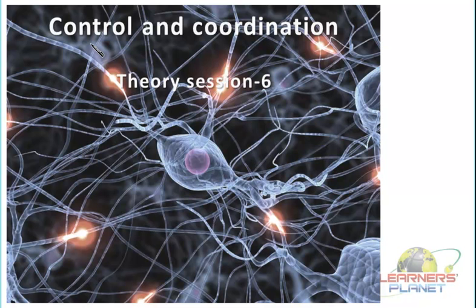Let us continue with the chapter Control and Coordination. In the previous session we studied the system functioning in human beings for the process of control and coordination. In this process, the different parts of the body work together in a coordinated, controlled manner, and this function is maintained by the system known as the nervous system in human beings or in the higher animals.